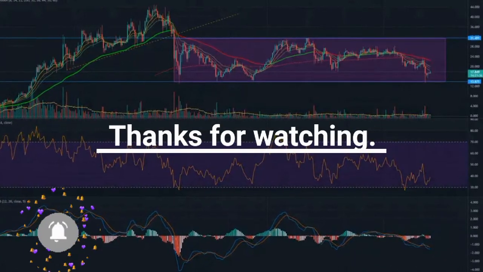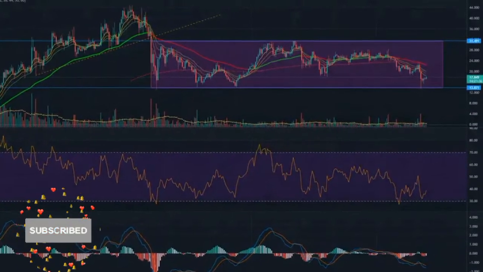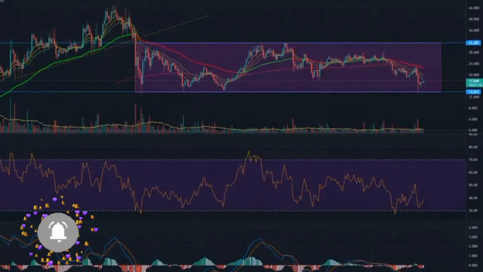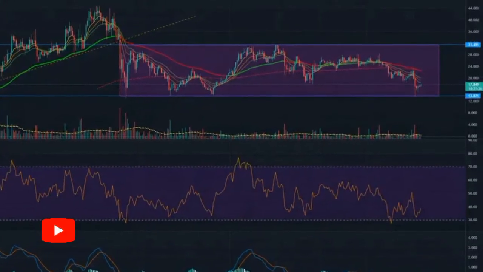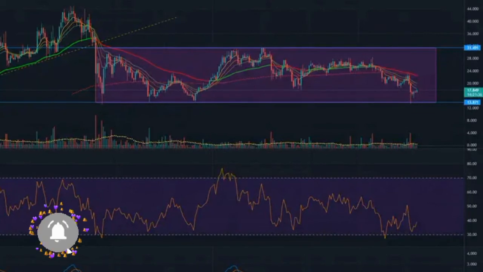However, a 4-hour candlestick close below $16.07 will create a lower low, invalidating the bullish thesis. In this case, Uniswap price could slide lower and potentially retest the $13.88 barrier.